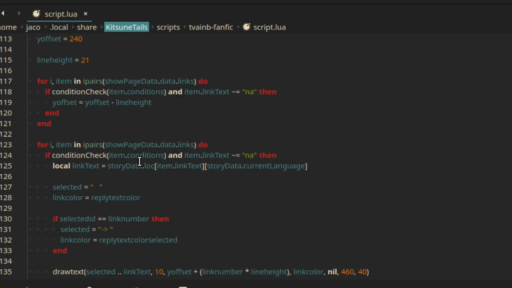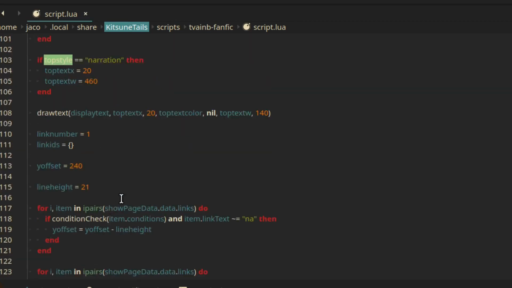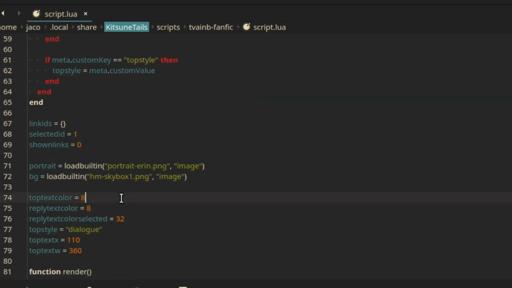And then there's some basic configurations like reply text color, top text color, reply text color selected, whatever. These are just values from the Kitsune Tails palette.